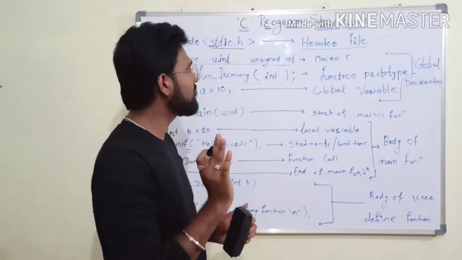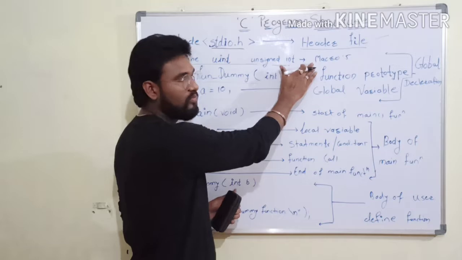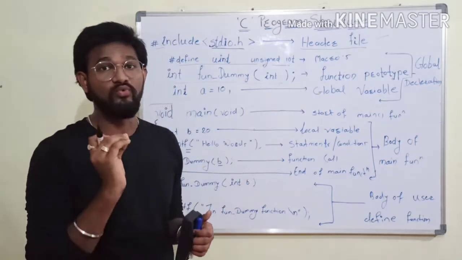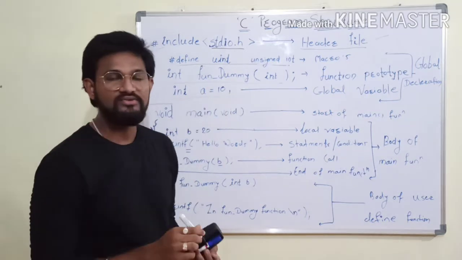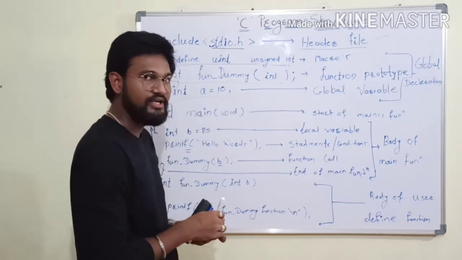For the moment, just understand that we can add macros globally, function prototypes globally, and also a variable. So integer a is equal to 10 is one variable. So what is integer? Integer is a data type.